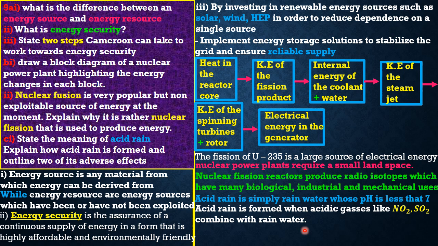Even carbon dioxide, guys, is also a source of acid rain, because the acid that carbon dioxide causes is carbonic acid. The one that nitrogen dioxide causes is nitric acid. The one that sulfur dioxide causes is sulfurous acid. So this is how it's formed, guys. When rainwater combines with these gases in the atmosphere, they fall down as acid rain.